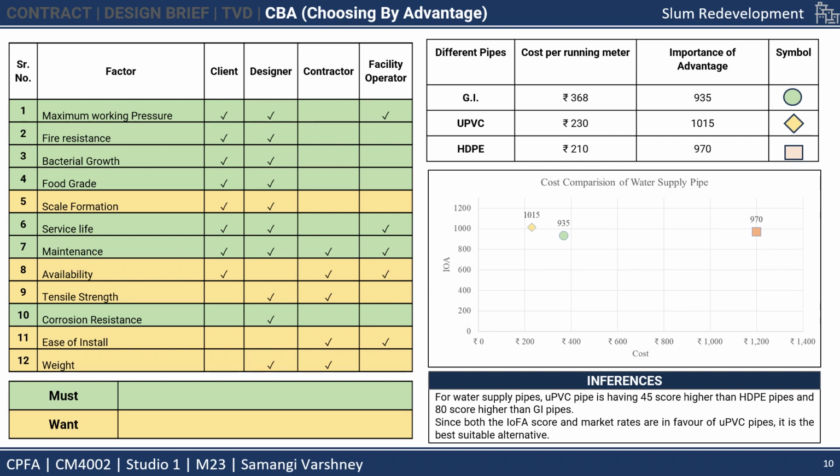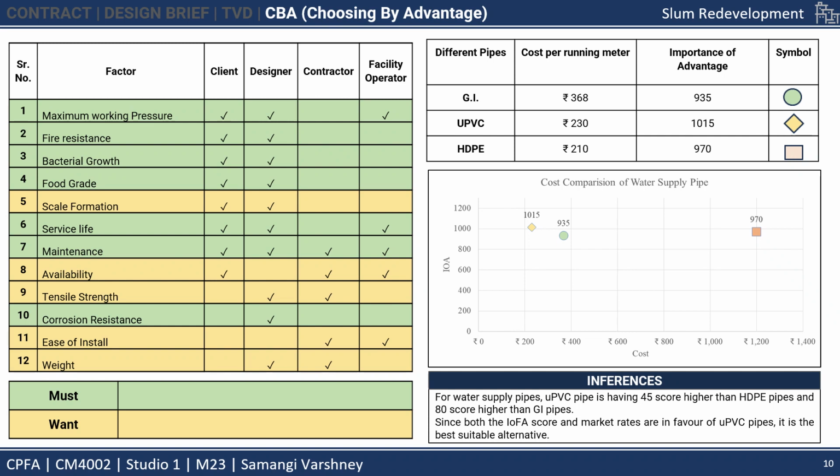After all the analysis, the costing and the importance of advantages were seen for the three categories. For GI, the costing was 368 rupees, for UPVC it was 230 rupees, and HDPE was less, at 210 rupees. And the importance of advantage factor for GI was 935, for UPVC it was 1115, and for HDPE it was 970.